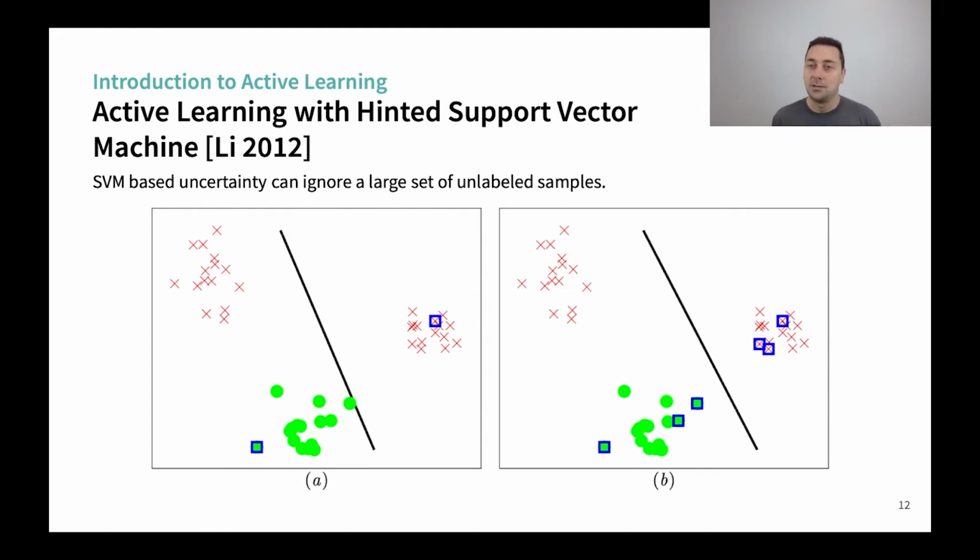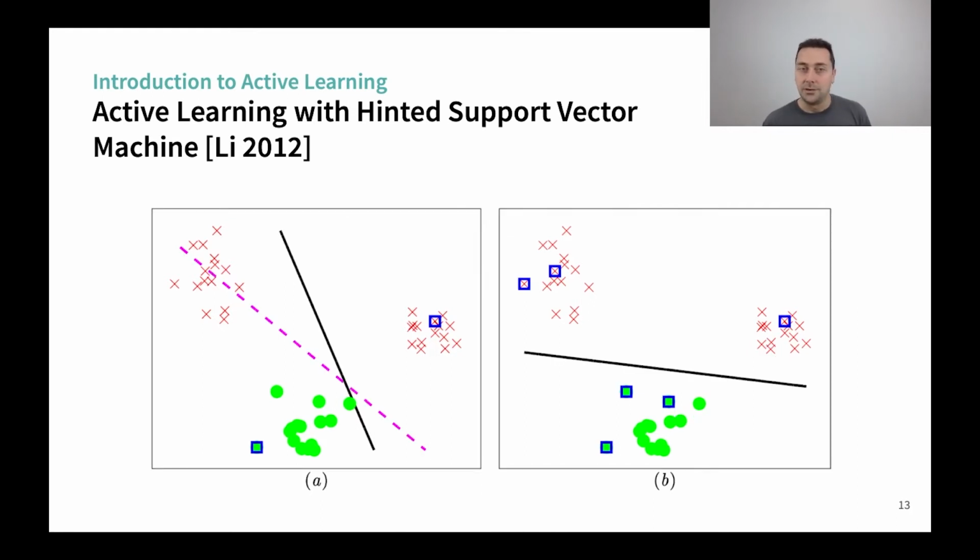Obviously, what happened there is that we optimize for informativeness, uncertainty, and we totally ignore this unlabeled cluster on the top left. So what Li has proposed is to train another classifier just for the sake of selecting the queries. And this one is attracted to unlabeled samples. And it is implemented by adding in the training set of the SVM these unlabeled samples with both labels. Since it's impossible to solve, the decision boundary will obviously be attracted to this set. And by doing that, we obtain a better model in the iteration just after. So that's the interest of mixing them.